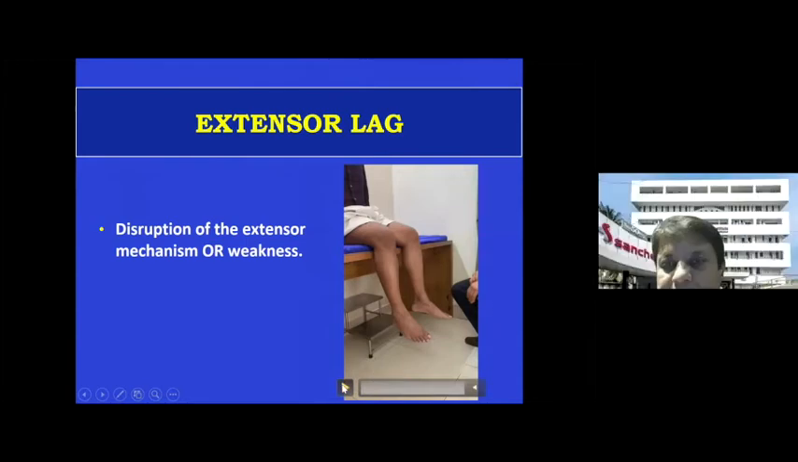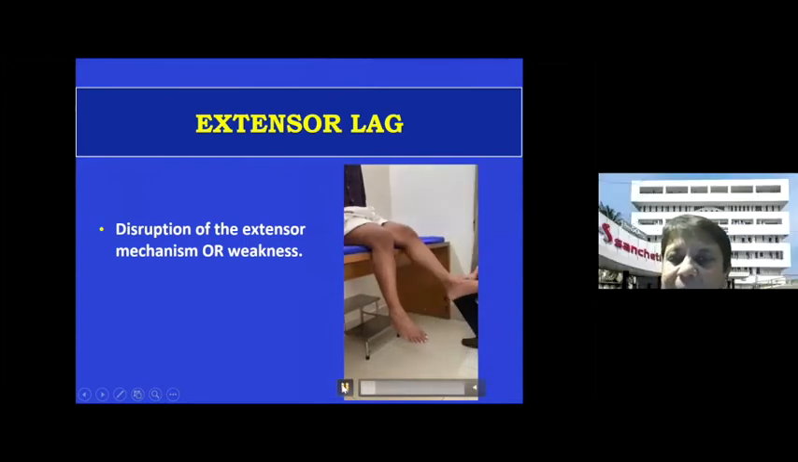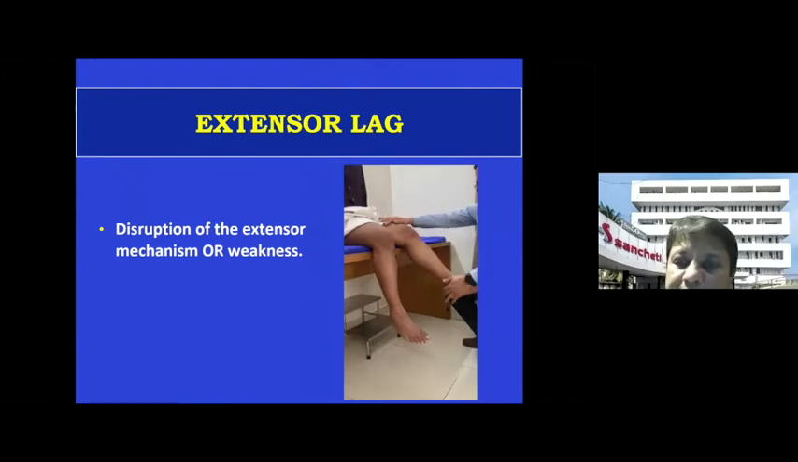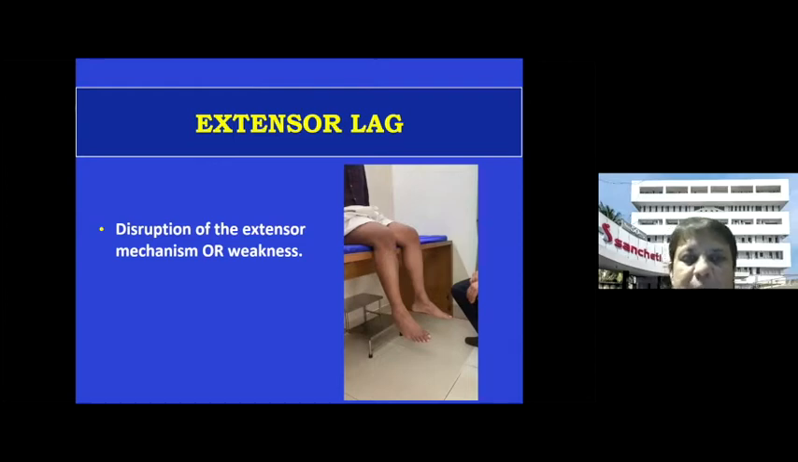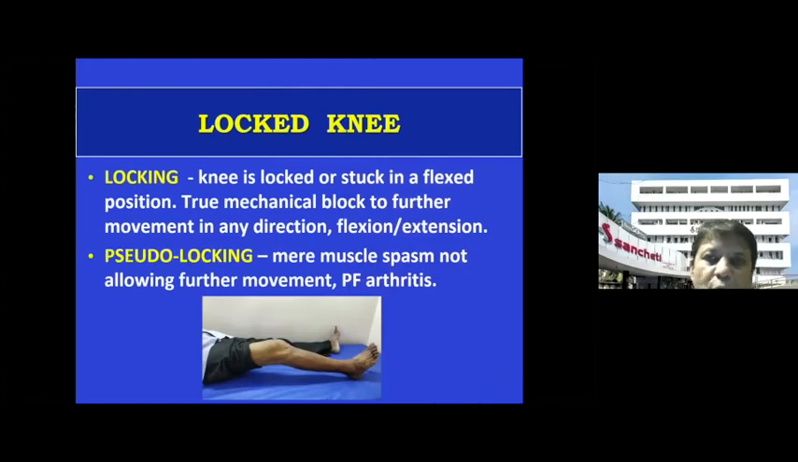So once again, just see the video. The patient is extending up to about 40 degrees. So there's a 40-degree extensor lag, and the further extension is possible fully passively. So this is an extensor lag. Don't confuse it with a flexion deformity or a locked knee. And this is because of the quadriceps mechanism disruption or the weakness of the quadriceps muscle due to many reasons, and we can talk about it. The last concept which I want to explain is the locked knee.